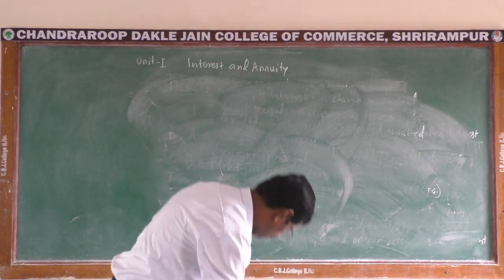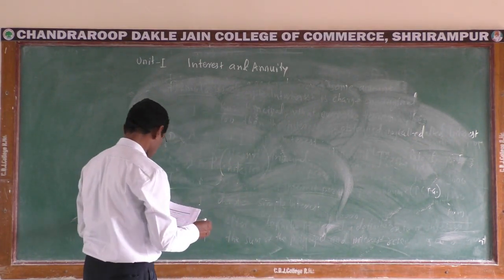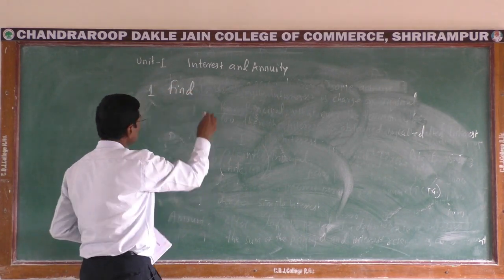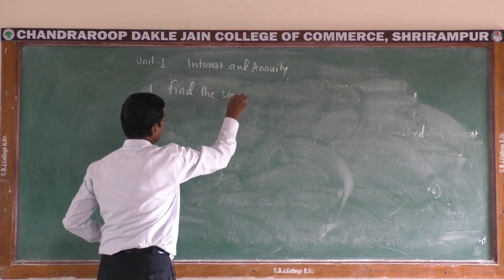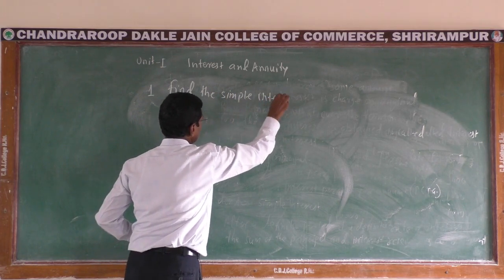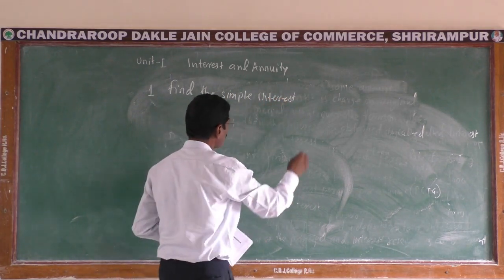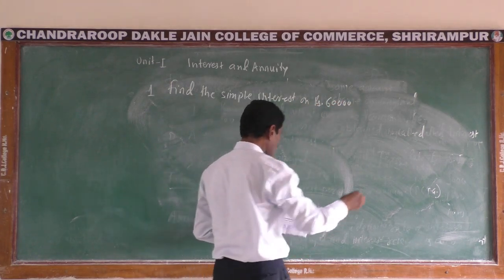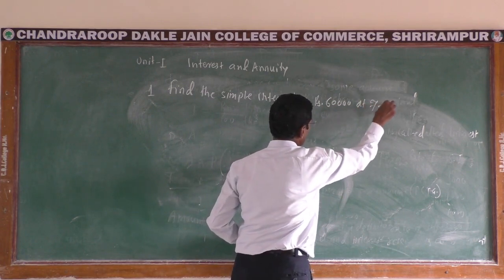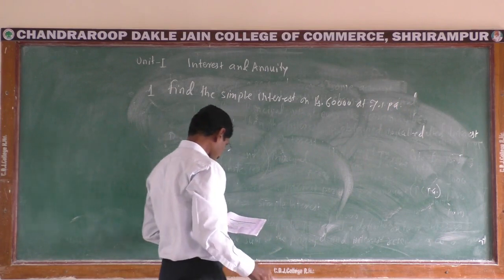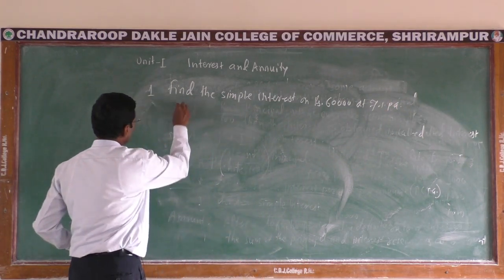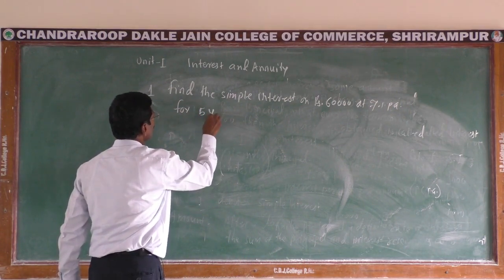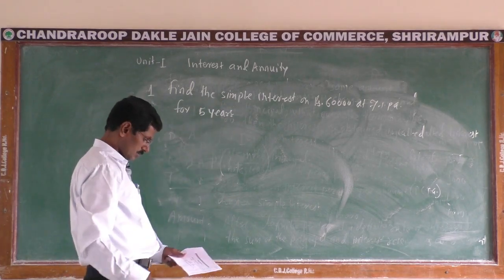First example: find the simple interest on rupees 60,000 at 7% per annum for 5 years.